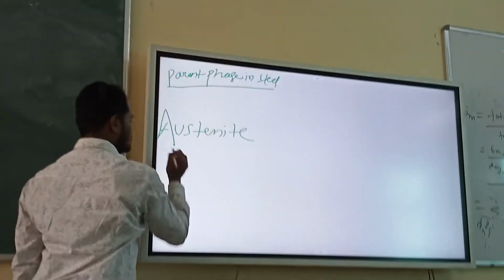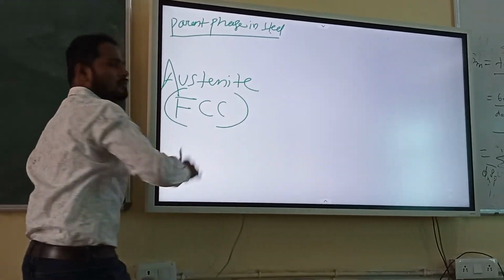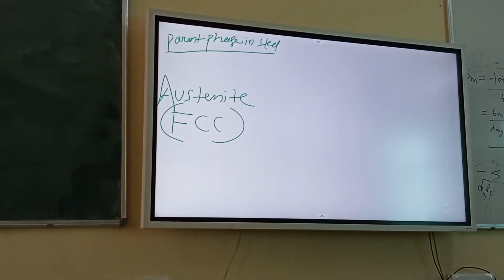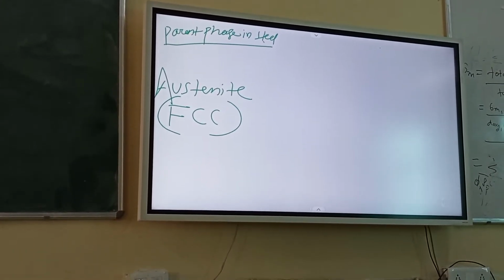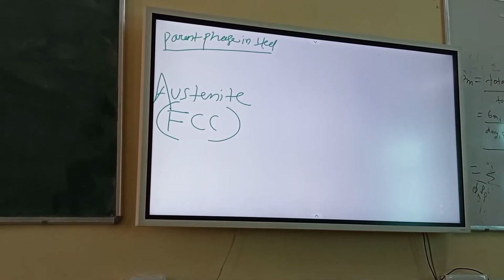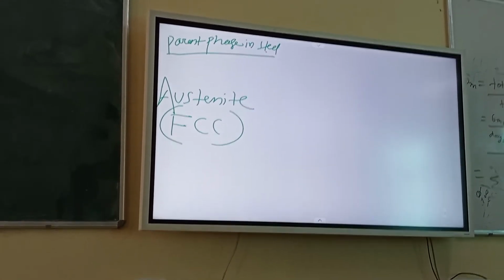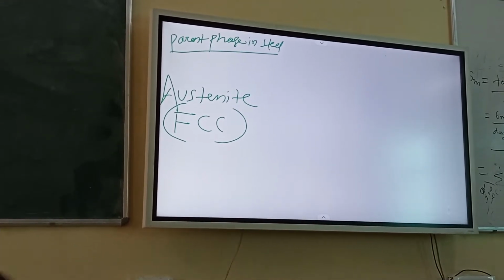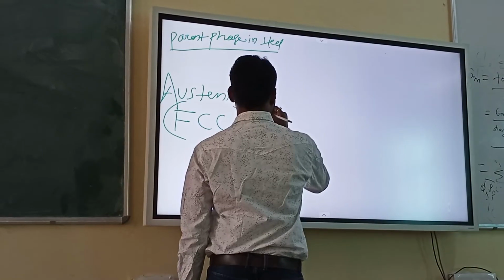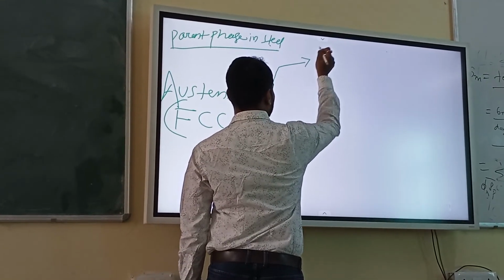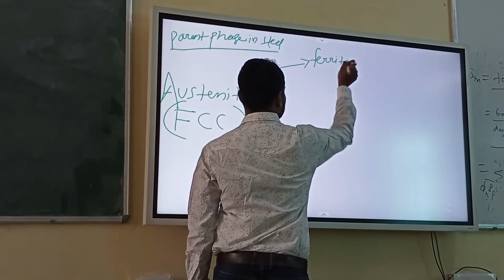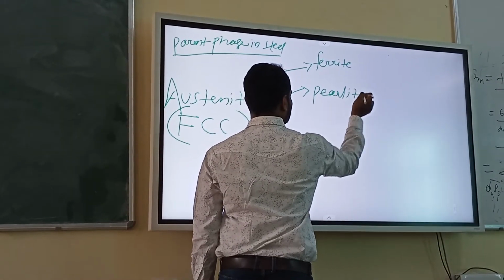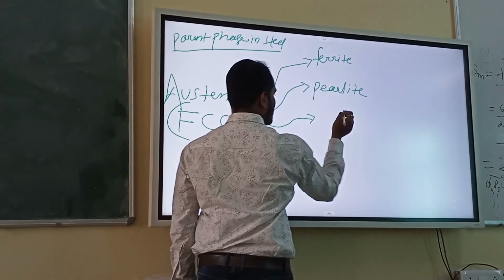And if I am saying phase transformation in steel, it means a solid state phase transformation. So steel will remain solid, but only the crystal structure will change. Maybe composition will change also. So the austenite may transform into many things. This may transform into ferrite. This may transform into ferrite.